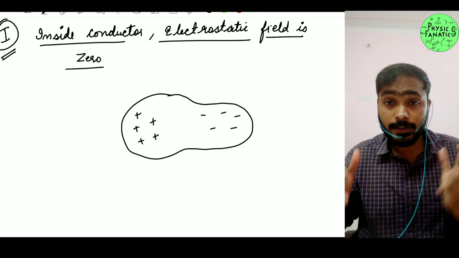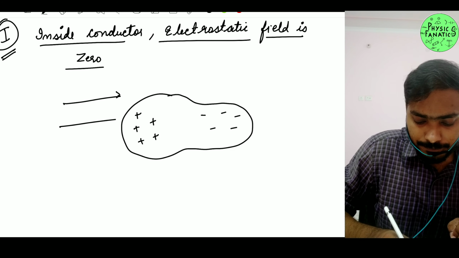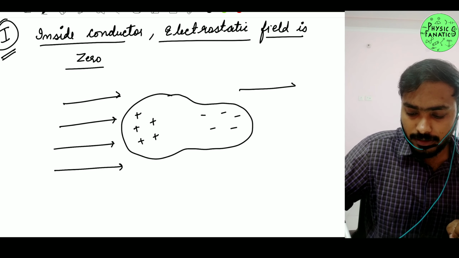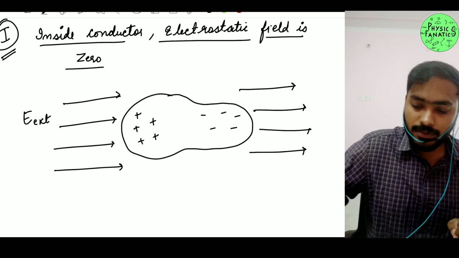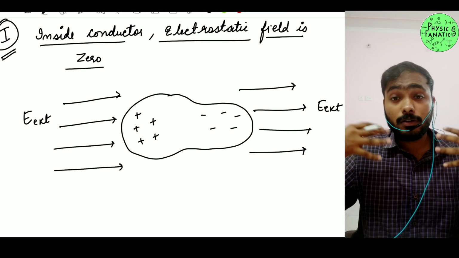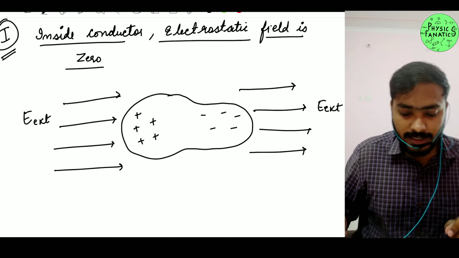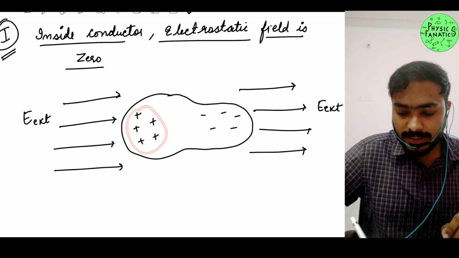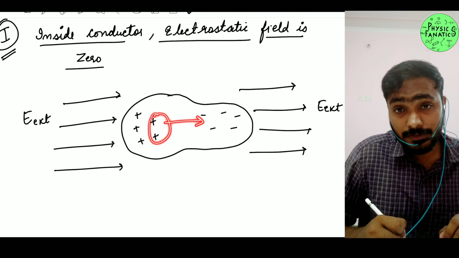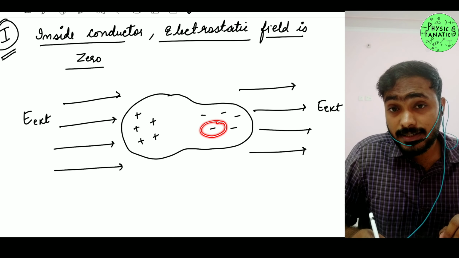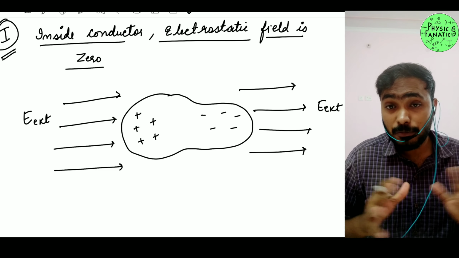So it has 5 positive and 5 negative charges, and let's say I give some external electric field to it. Let me call it E external. Now the moment I give this conductor an external electric field, what is going to happen? Obviously these positive charges are going to experience a force in the direction of the electric field, yes or no? On the other hand, these negative charges are going to experience a force in the direction opposite to that of your electric field. I hope you guys can understand, right?